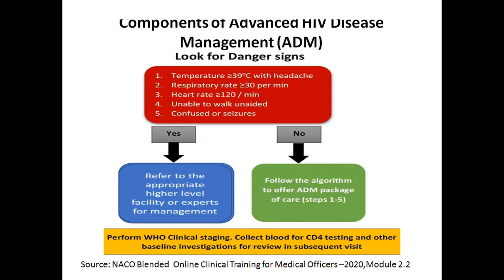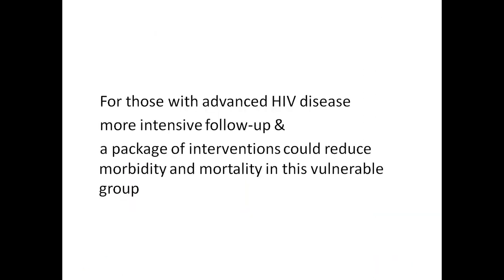In my subsequent slide, I will show this package of care. This package of care basically aims to target screening, that is, the screening for tuberculosis, screening for cryptococcal meningitis, checking for ART adherence. The components of this package of care are in my next slide.